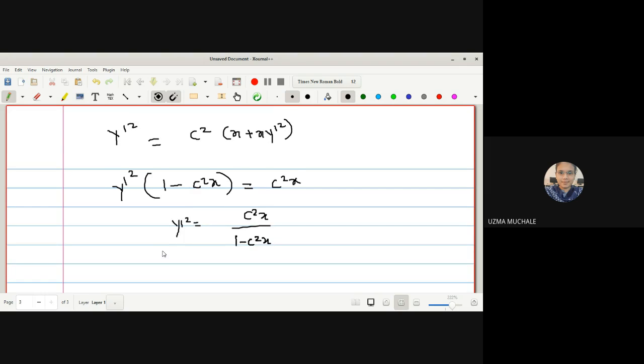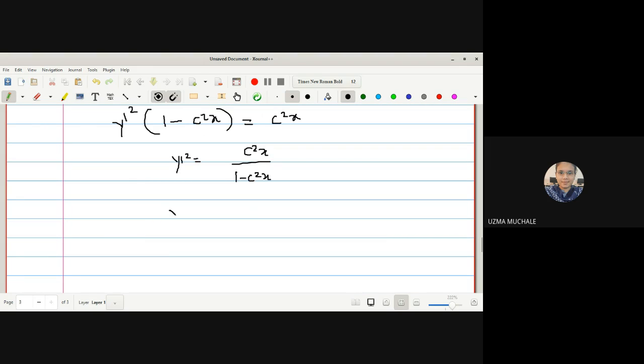So we get the value of y dash. If you take the square root, it will be c under root x divided by under root of 1 minus c square into x. If I take c common, then in the denominator you have to divide 1 minus c square by c square, right?